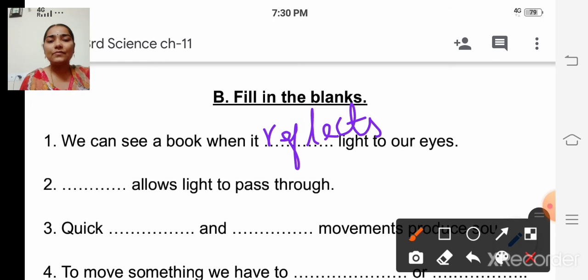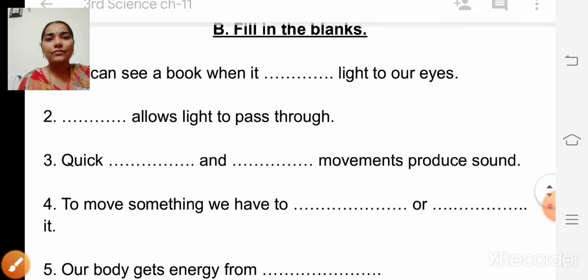Second question is dash allows light to pass through. So which object allows the light to pass through? Glass, isn't it? So we have learnt what is glass. Glass allows light to pass through. Okay. Third question.